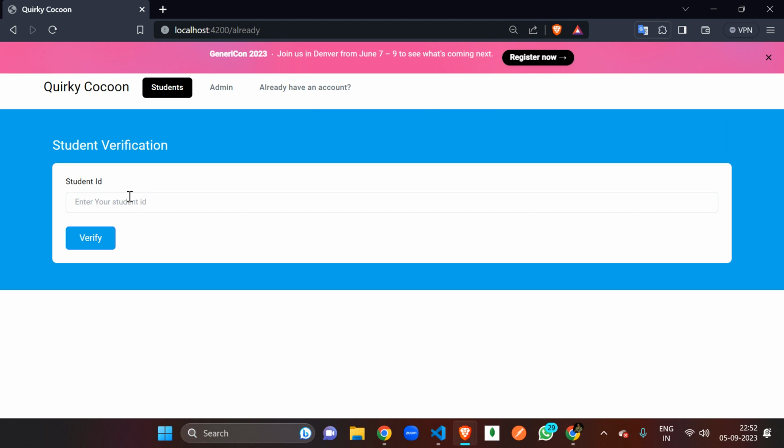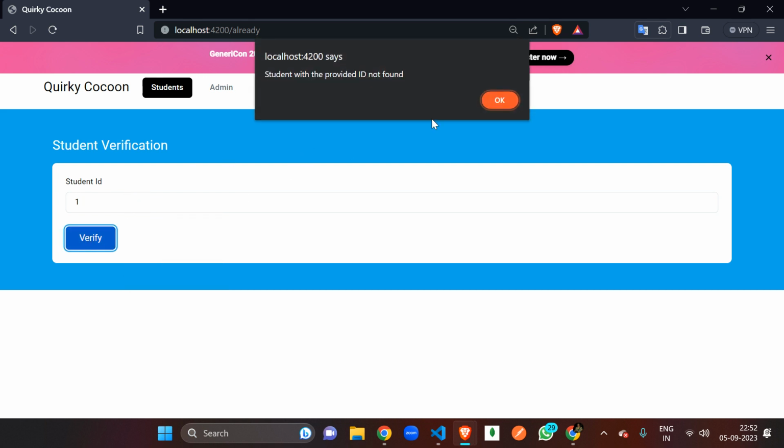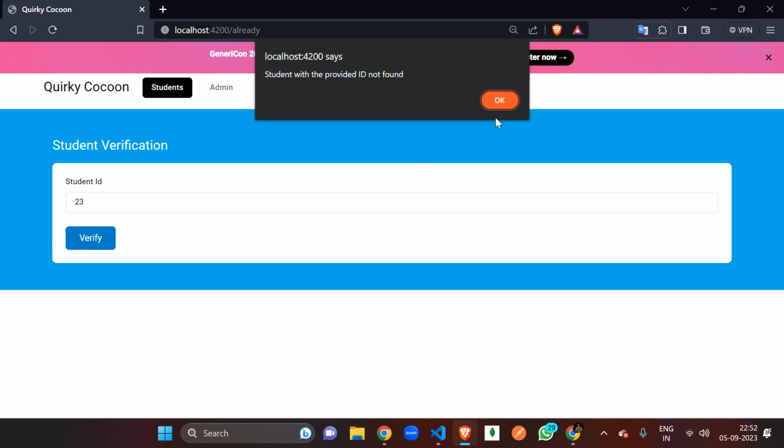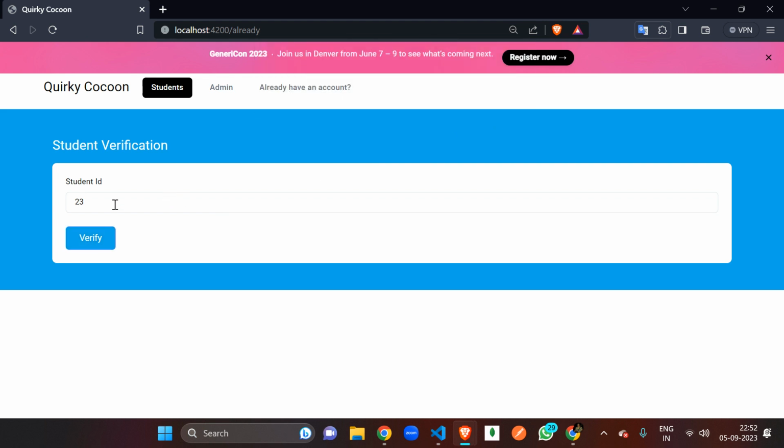If we try to put some other ID, it won't accept. Like if I enter verify one, it won't go. If I enter any number, like let's check 23, it is also not accepted. Now we have to enter our own ID, which is 22.